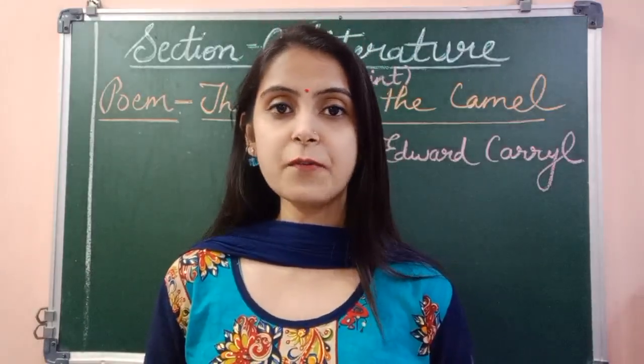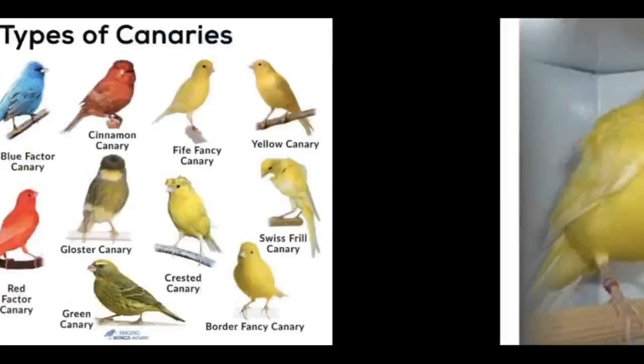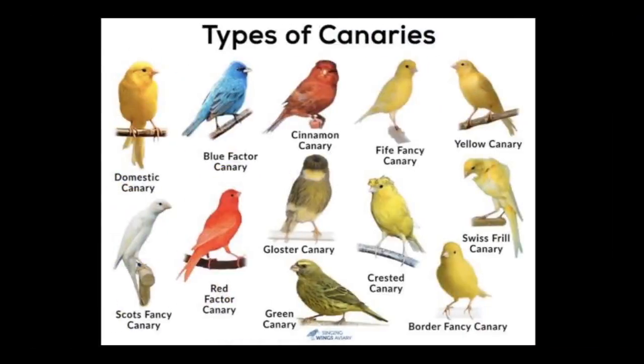I'll show you the picture of canary birds. So here, children, you can see canary birds, right? These birds are found in European countries in Canary Islands. That is why they are known as canary birds. They are of different colors. In the picture, you can see a yellow and a red canary bird. There are other different types of canaries which you can see in the picture. Domestic canary, blue factor canary, Gloucester canary, red canary, green canary, border canary, and so on. Many are there. You can have a look, right?